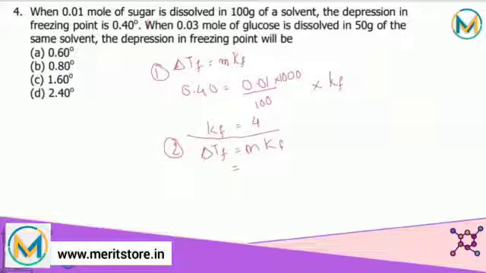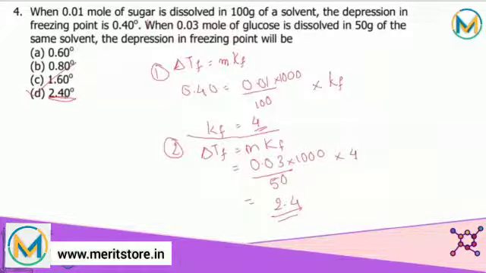For molality, the number of moles of solute given is 0.03, the whole upon 50 gram, so 50 into 1000, and Kf is 4 from here. By solving all these things, we find that delta Tf is equal to 2.4. So the correct answer for this question is 2.40 degrees. Therefore, the correct answer is option D.